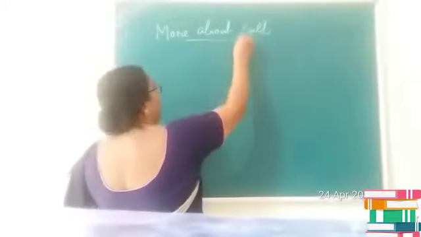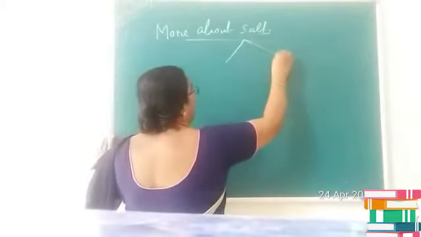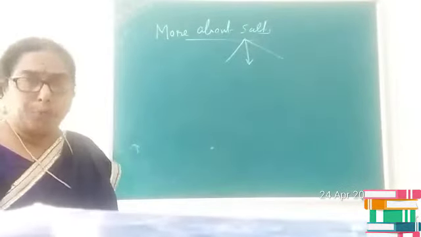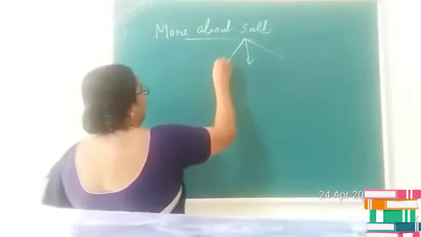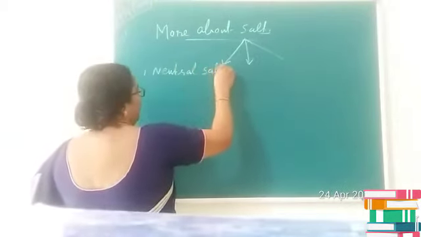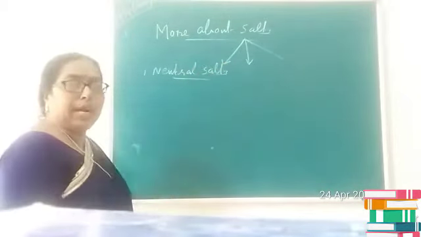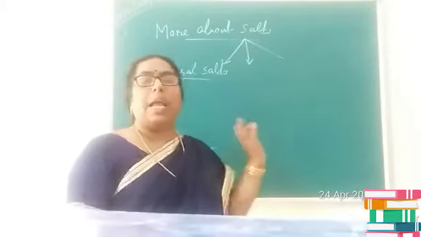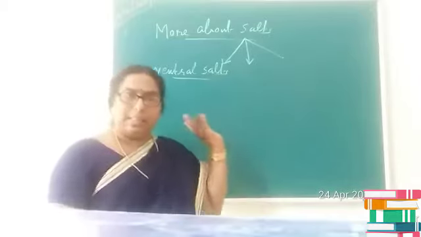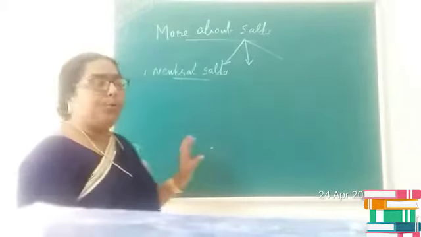The salts first we can classify into three types on the basis of pH or on the basis of neutralization products. First type we can consider it as neutral salts. Neutral salts means the salts which are produced by the neutralization between a strong acid and a strong base and whose pH is 7 are termed as neutral salts.